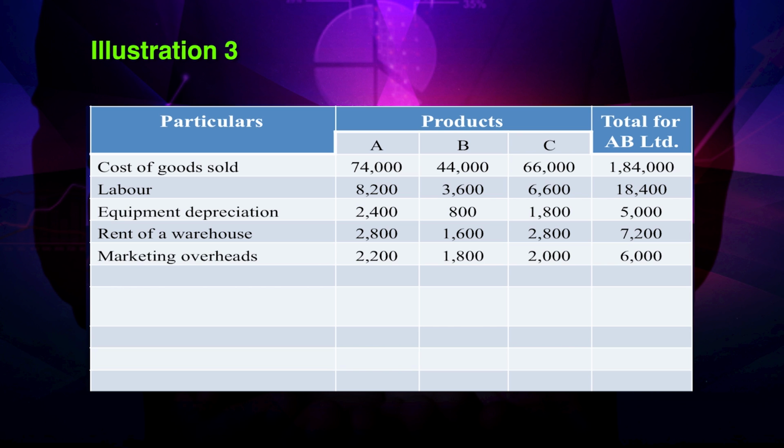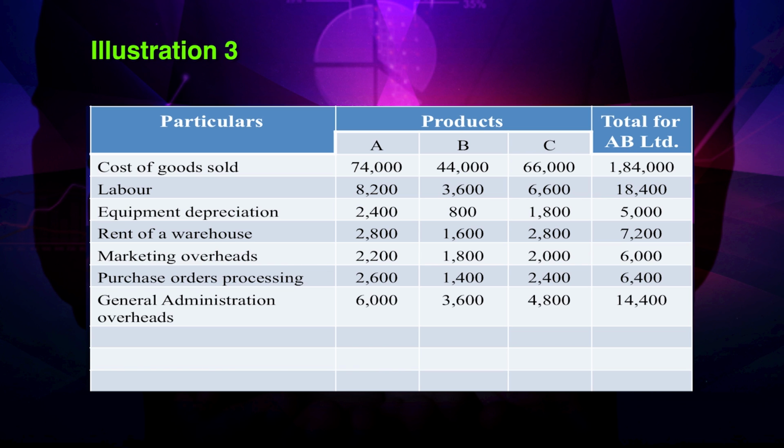Marketing overheads 2,200 for A, 1,800 for B, 2,000 for C totaling 6,000. Purchase orders processing 2,600 for A, 1,400 for B, 2,400 for C totaling 6,400. General administration overheads 6,000 for A, 3,600 for B, 4,800 for C totaling 14,400.